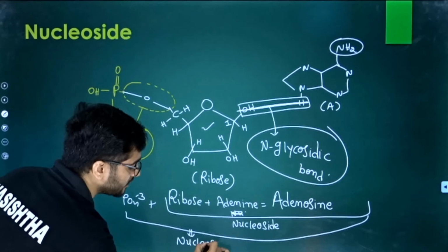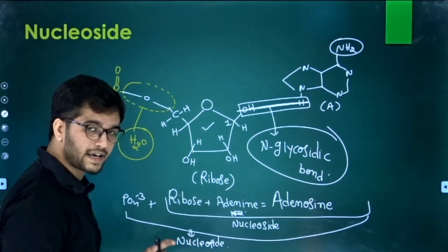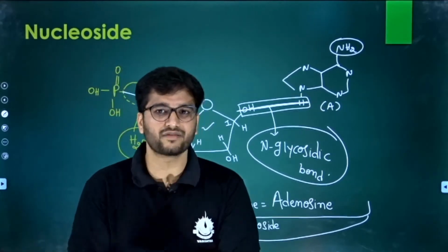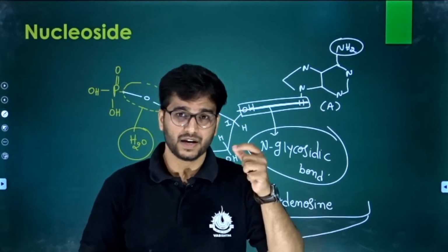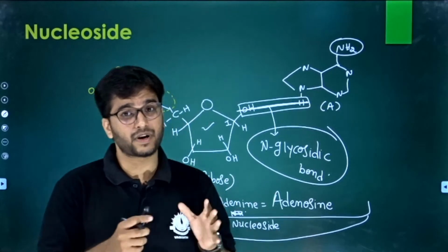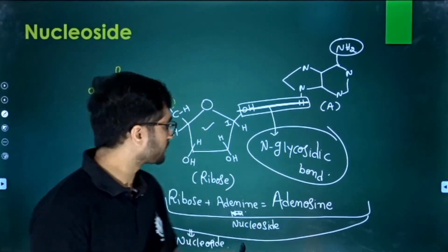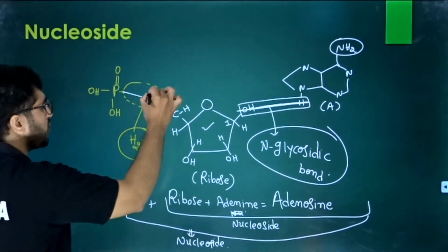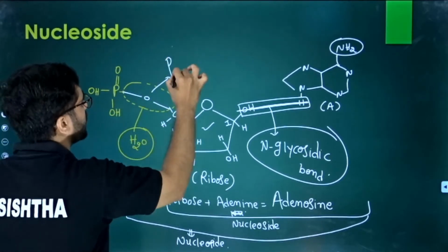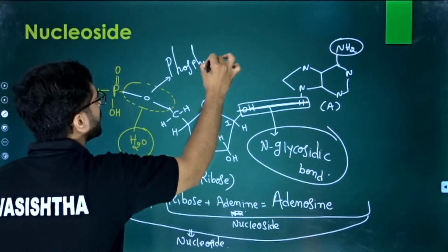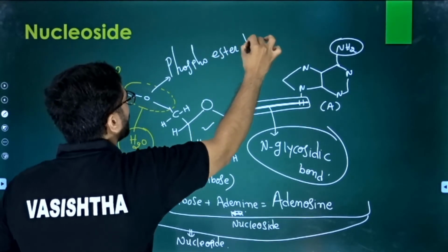We end the first topic here, but I want to emphasize it more so you can clear any question from the NEET level as well as the previous AIPMT level. This is the phosphoester bond, because it is the ester bond with the phosphate, so it is known as phosphoester bond.